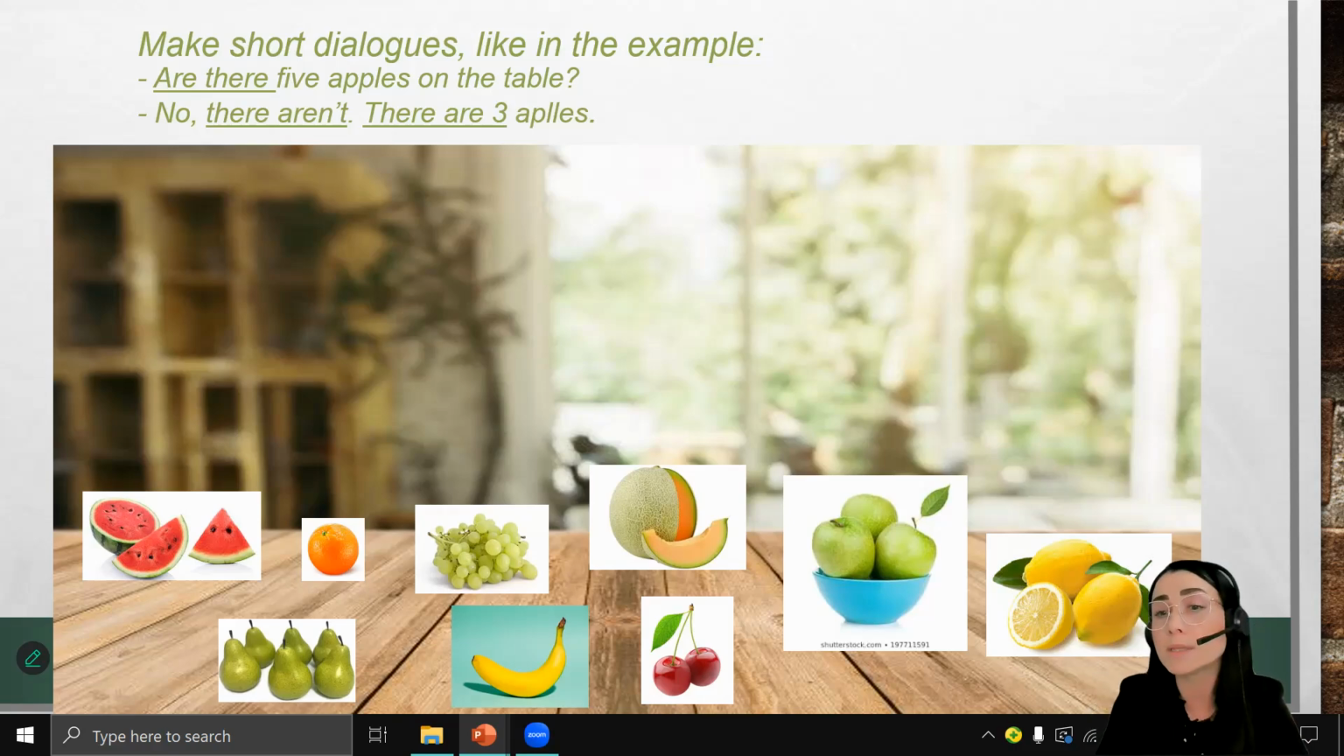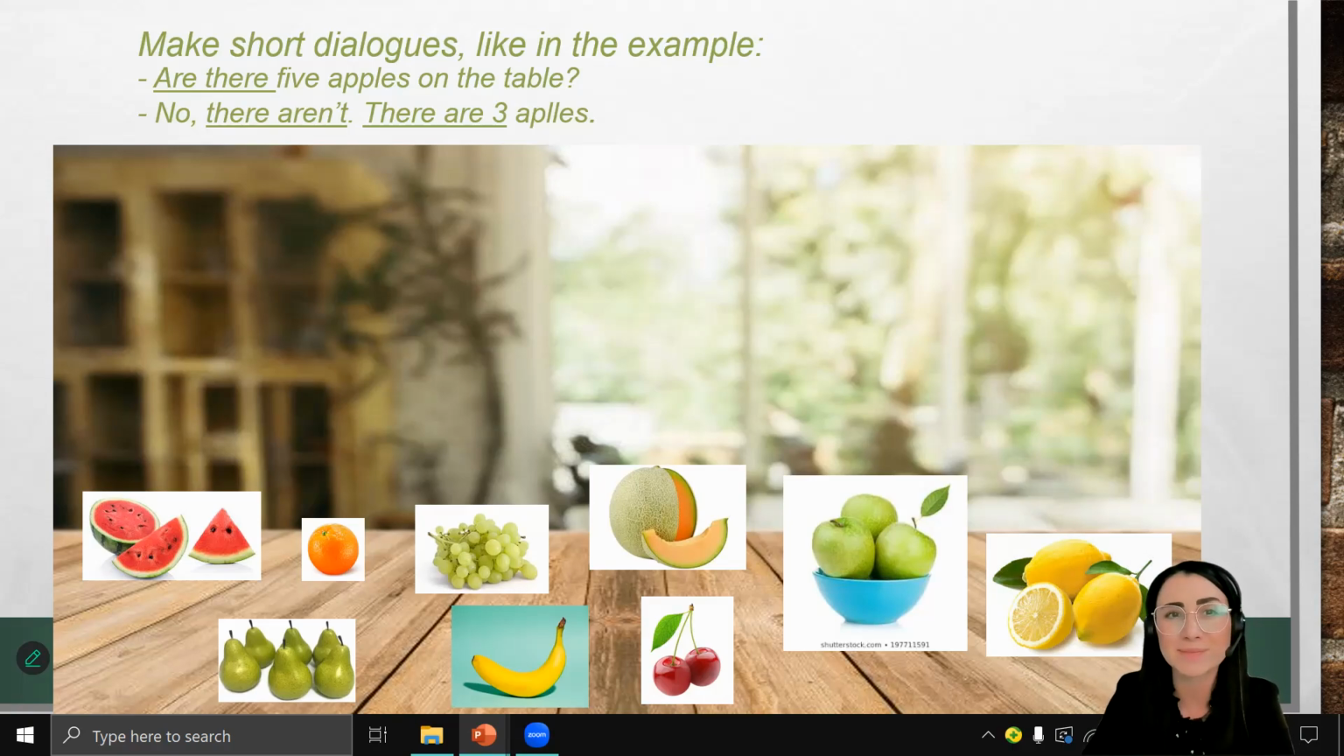Is there 1 lemon? No, there isn't. There are 3 lemons. Pause this video and make as many short dialogues as you can. Each dialogue should consist of 2 lines: a question sentence with are there or is there, and then short answers and correction. Oh, this is a great exercise. If you struggle with making these sentences orally, you can write them down. It will be easier for you. Anyway, you did a great job.